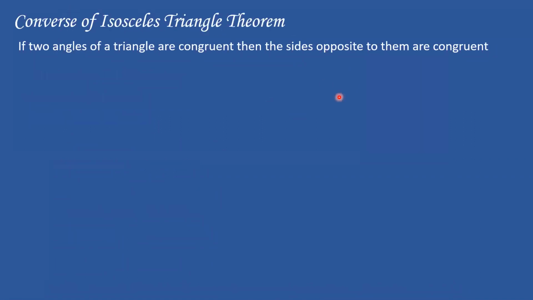So I'm going to go ahead now for the converse of isosceles. So Radha, can you just read the statement over here? Yes, Bhaiya. Converse of isosceles triangle theorem. If 2 angles of a triangle are congruent, then the sides opposite to them are congruent. Thank you so much, Radha.